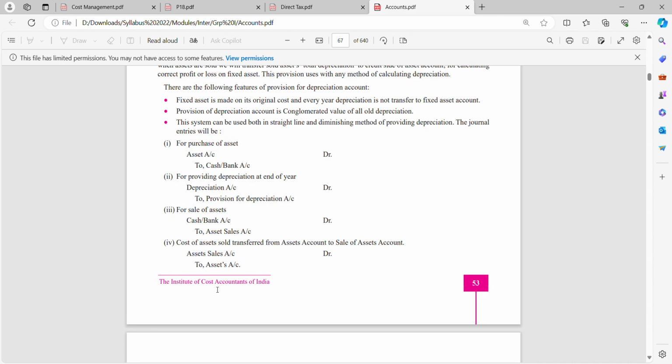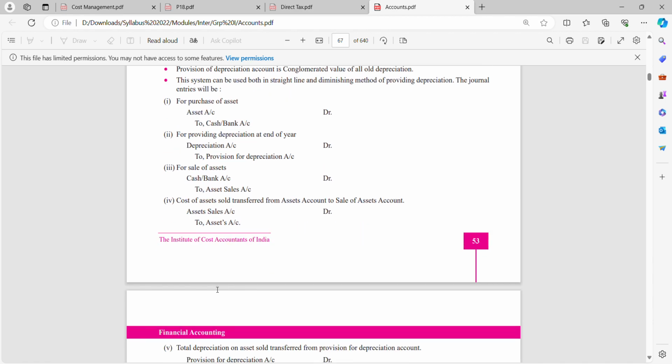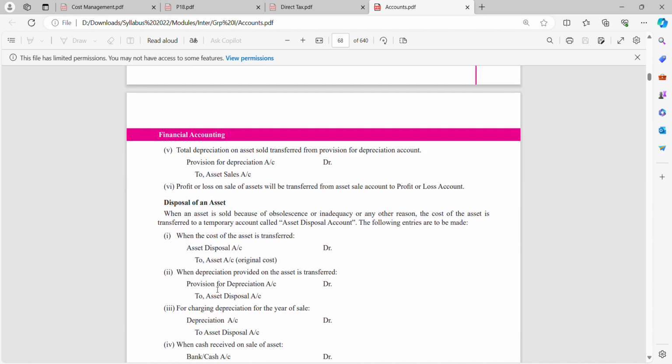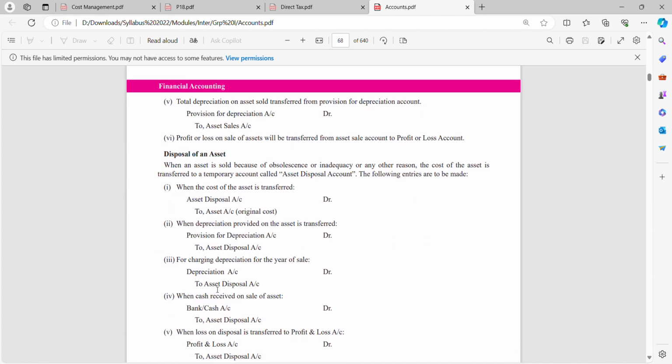Sale of asset: I'm getting something, so debit what comes in, cash or bank account. The asset is going, so credit what goes out. The cost of the asset sold is transferred from the asset account to the asset sales account. So I'm transferring the asset, basically checking whether it is a profit or loss. Asset sales account is debited and the asset is credited, as the asset is going from me. And then finally, we'll record depreciation against the asset, and then we'll have profit or loss.